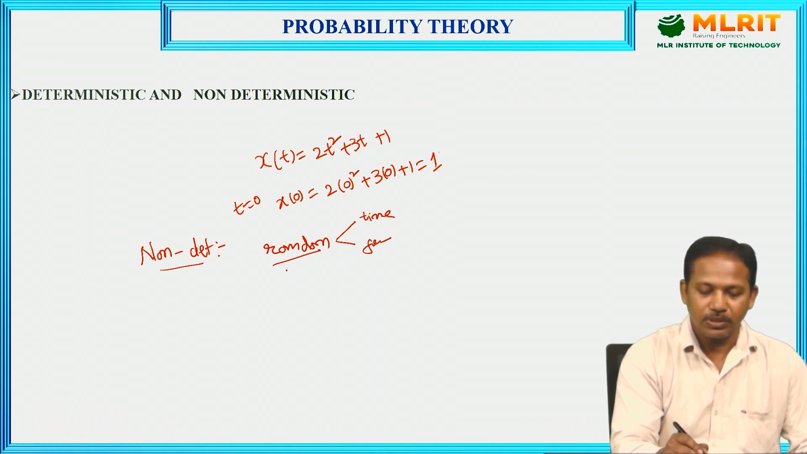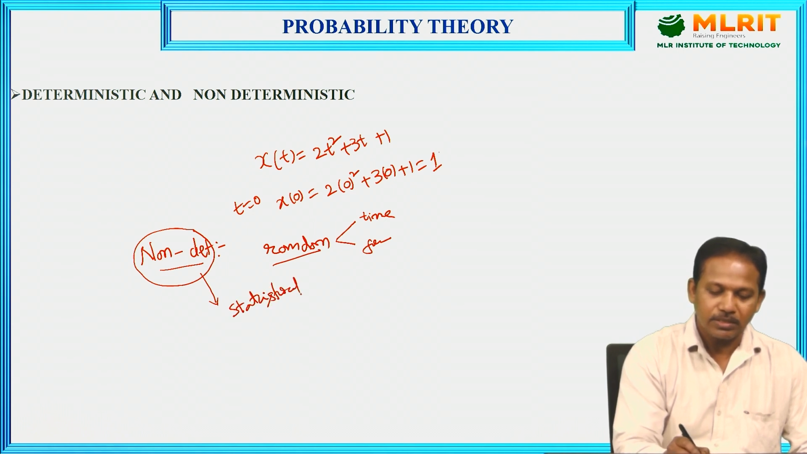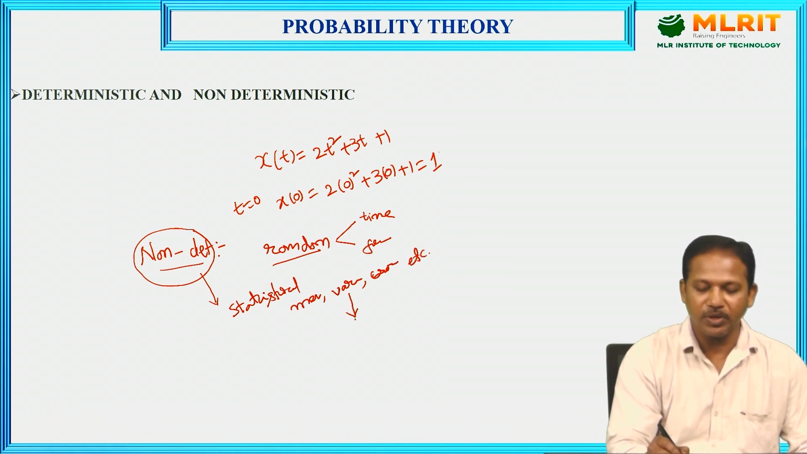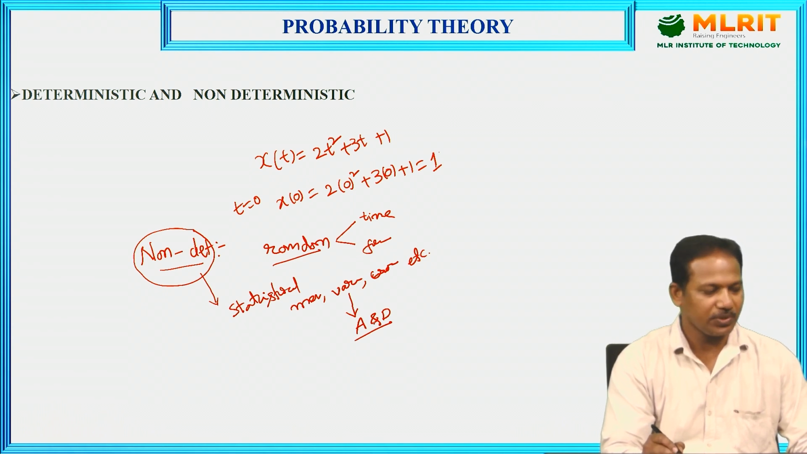So now the probability theory attempts to work on this type of non-deterministic signal to find statistical properties such as mean, variance, autocorrelation, cross-correlation, etc. Why are we using this? By using these properties, we can design analog and digital communication systems. So this is the use of non-deterministic signals.